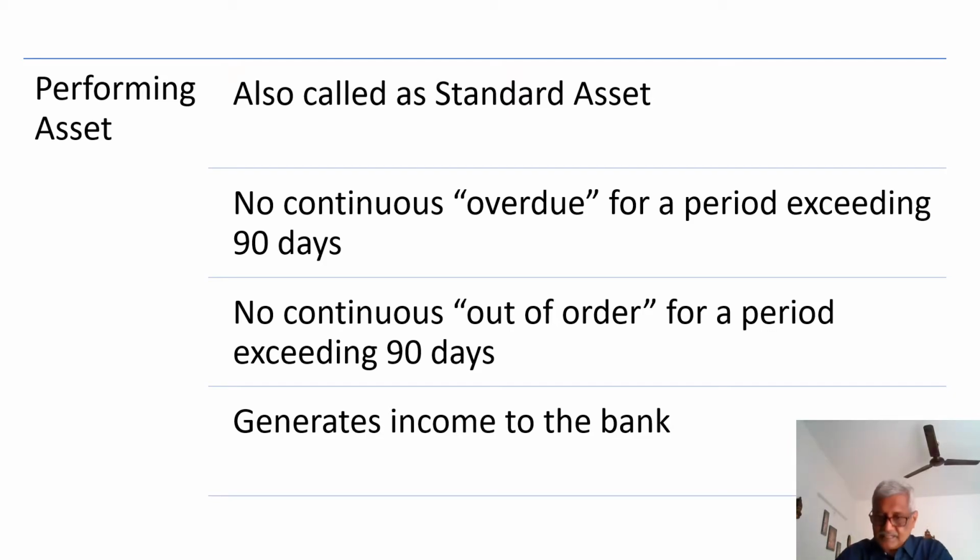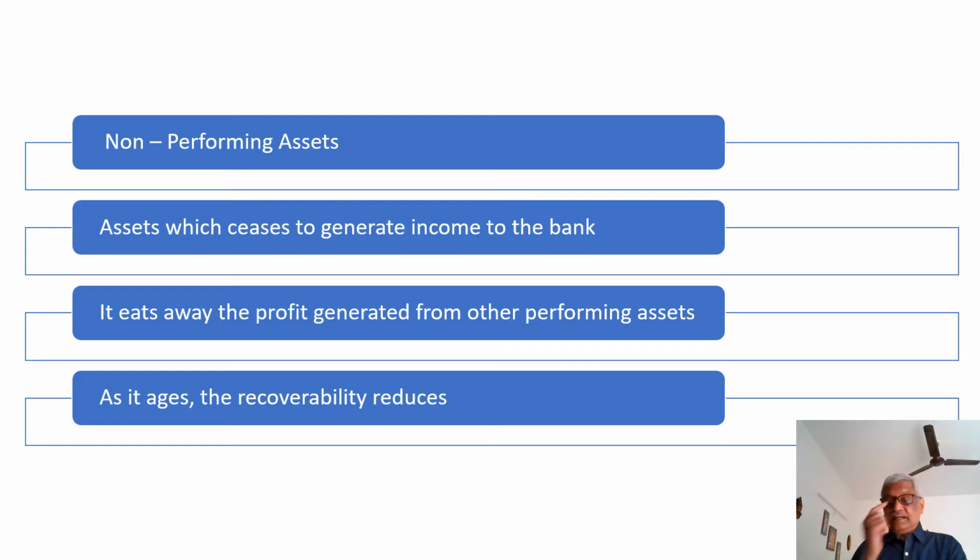Similarly, if it is a running account like a cash credit or overdraft, there is no continuous out of order position for a period exceeding 90 days. So if there is no overdue or no out of order position continuously for a period exceeding 90 days and that asset continues to generate income to the bank, we call it a performing asset or a standard asset. Now let us understand what is meant by a non-performing asset.